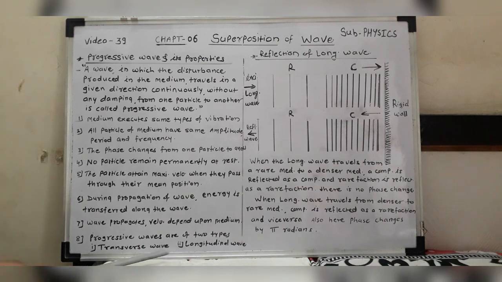You studied in 11th standard the transverse wave and longitudinal wave. Progressive waves can be divided into two kinds: the transverse wave and the longitudinal wave. Then we can also define this transverse and longitudinal wave.